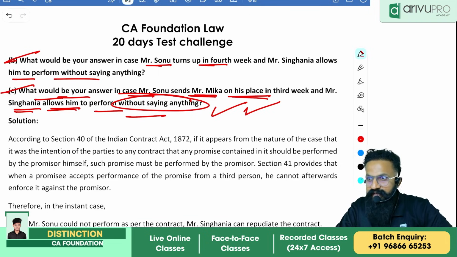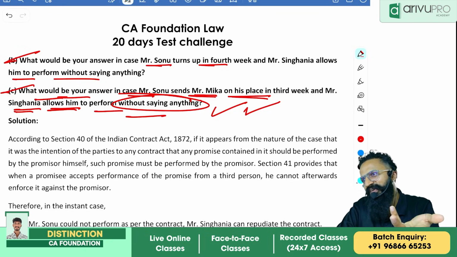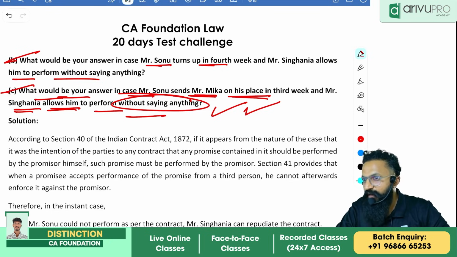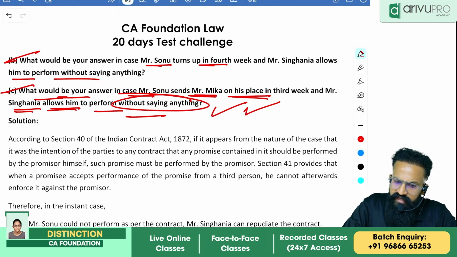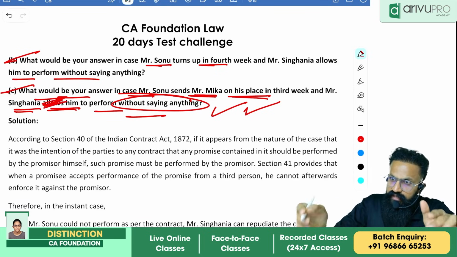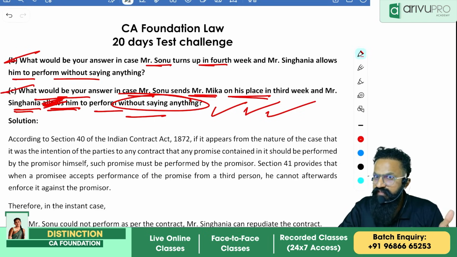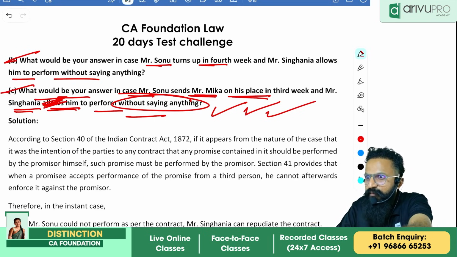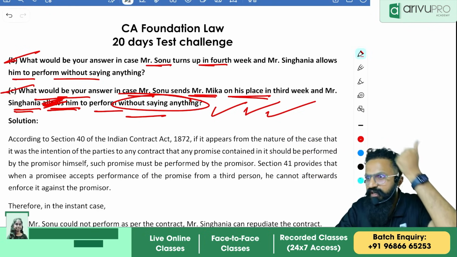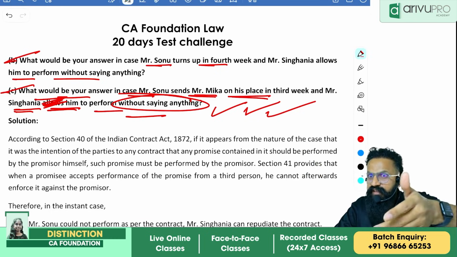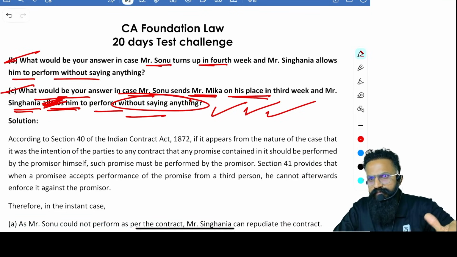Hello? So can I terminate the contract? Answer is no. Can I claim compensation? Answer is no, because you accepted it. Sir, if Mr. Singhania doesn't allow, he can't do it, right? Now imagine Mr. Singhania doesn't allow him. Is Singhania right? Of course he is right. I'll be writing: whenever the contract specifically says that the promisor himself has to perform, we saw now who can perform the contract. It is the promisor himself when the contract says so. Now here, is Singhania right in asking that? Yes, I can stop it. Getting the point?